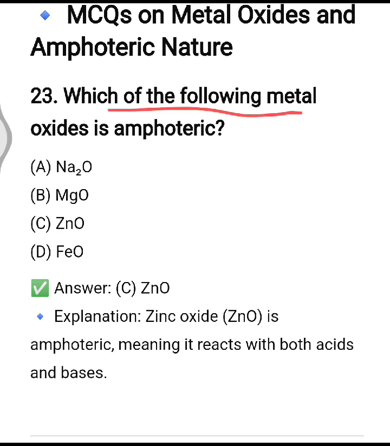Which of the following metal oxide is amphoteric? Option number C, zinc oxide. It is the example of amphoteric oxide. What are amphoteric oxides? Which can react with both acid and bases.